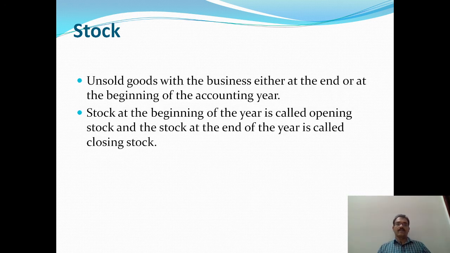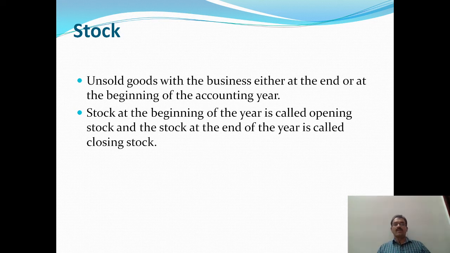Next one is stock. Unsold goods with the business, either at the end or at the beginning of the accounting year, is what is called stock. There are two types of stock.